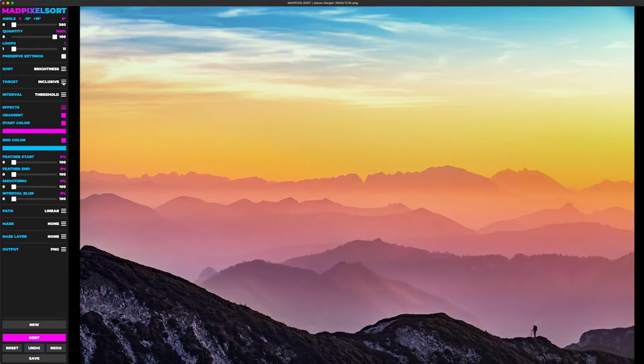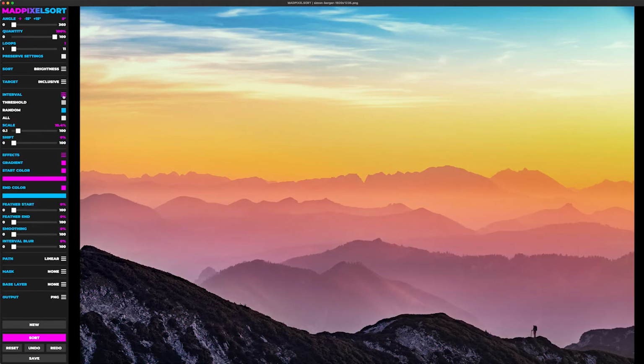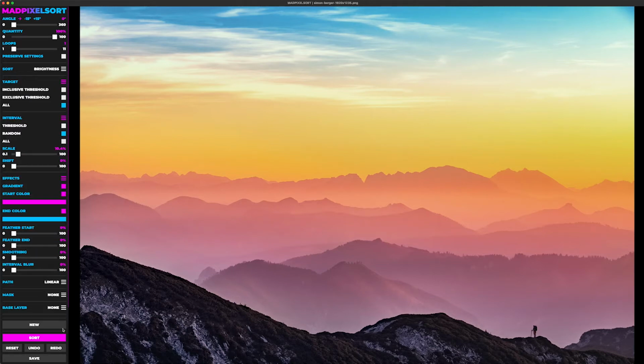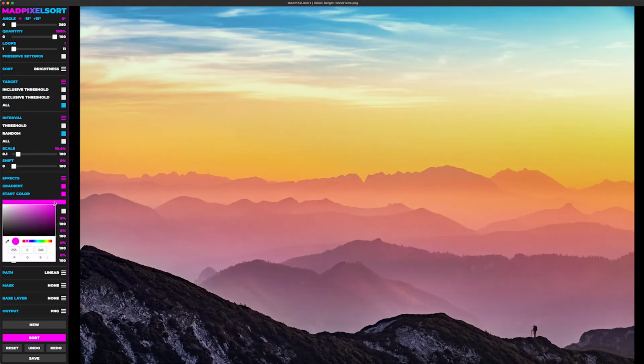If we did, let's say, random intervals targeting the entire image, this is what it would look like. This is useful for creating textures. And you can select the color by clicking here, and then you can drag it around. If you want to put in your own RGB, HSL, or hex values, you can do that. Or you can use a little dropper indicator.